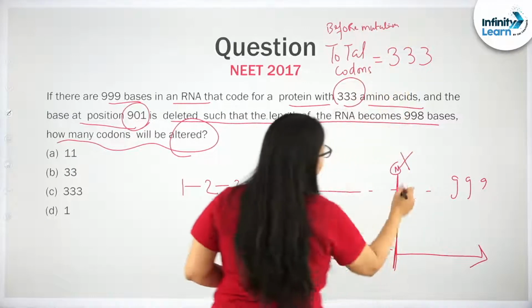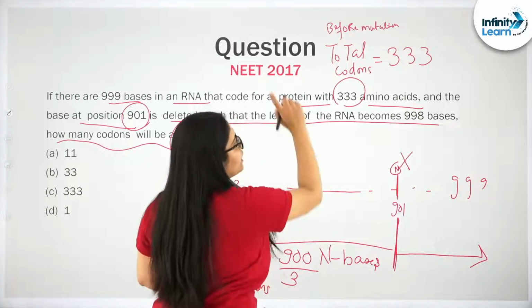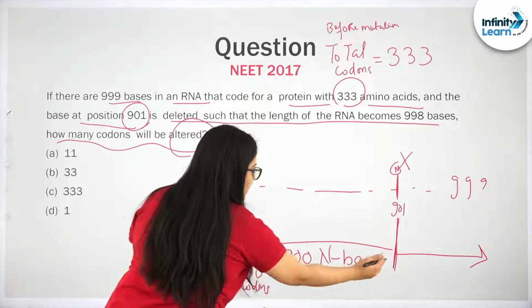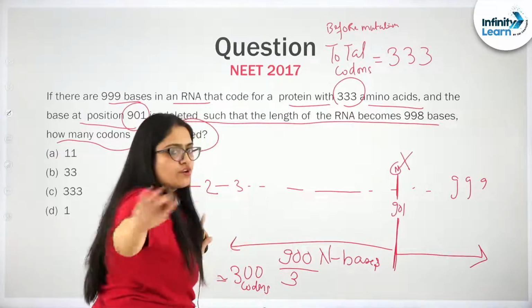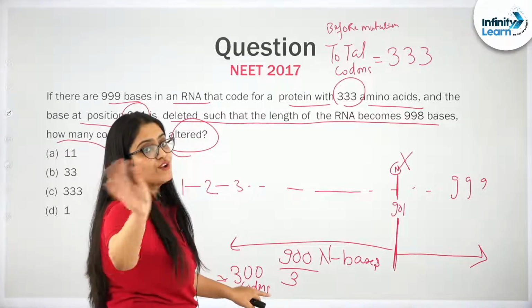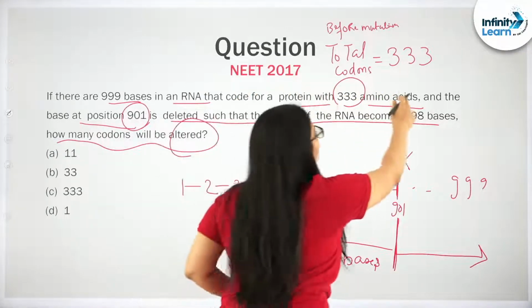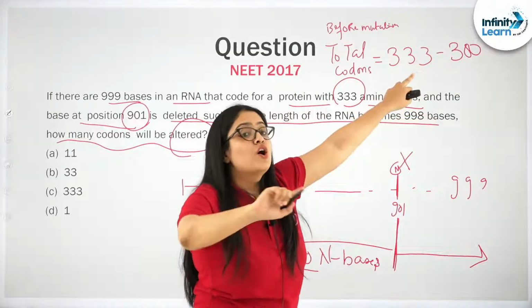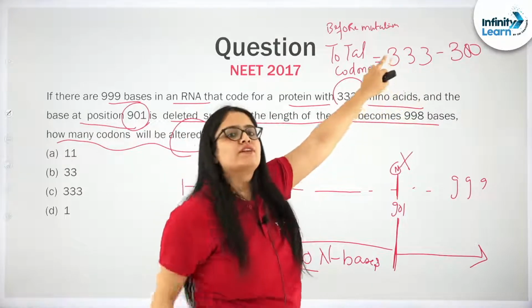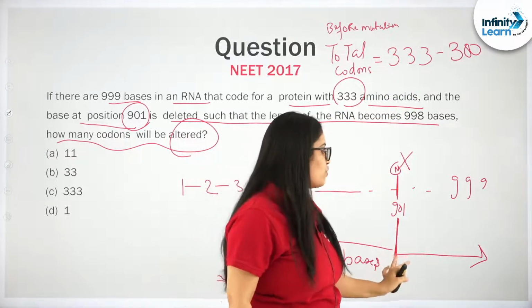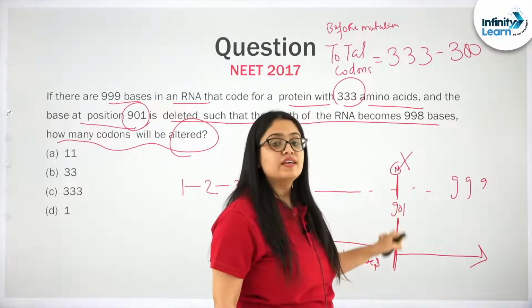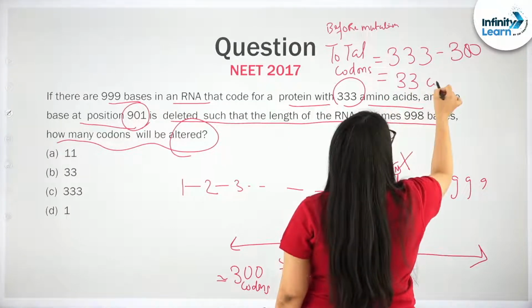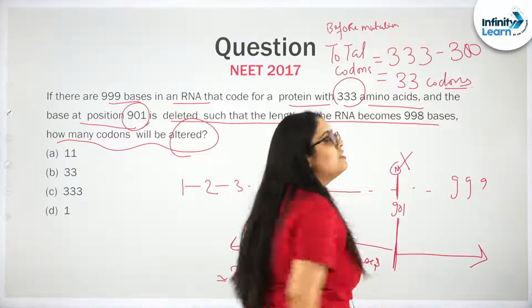That means deletion of this 901 nitrogen base. Before mutation these many were there, and after deleting this, in this section the reading frame will not change. That means 300 codons will not be altered. So 333 minus 300, these are the codons whose reading frame will not change even after mutation, because the reading frame of the codons changes from the point where the insertion or deletion is done. So finally you get 33 codons whose reading frame will change.